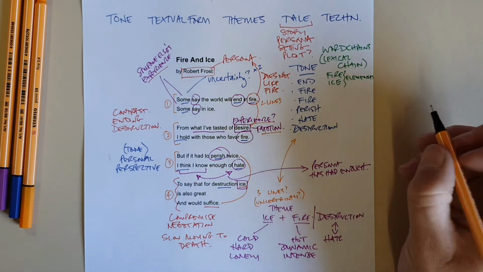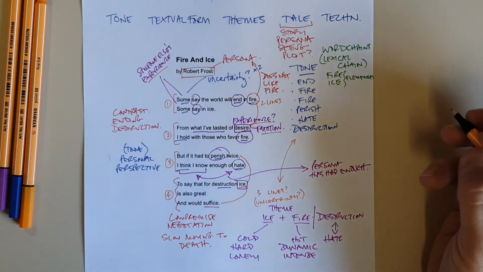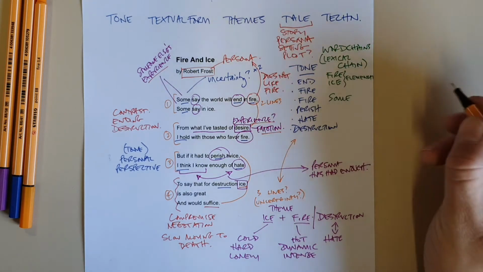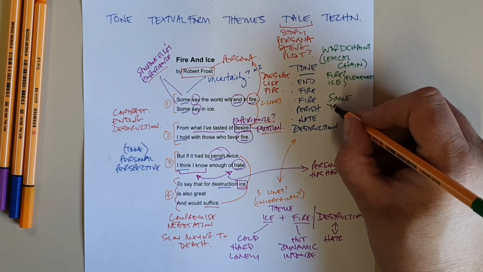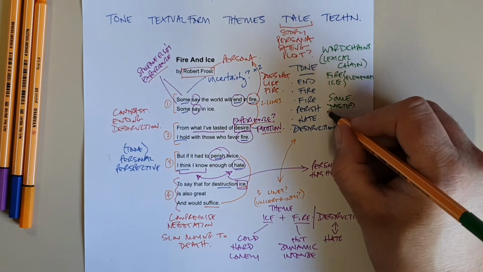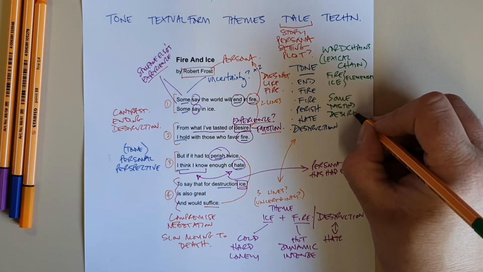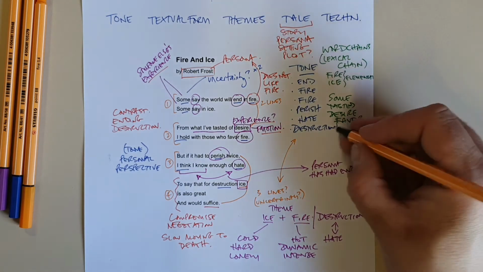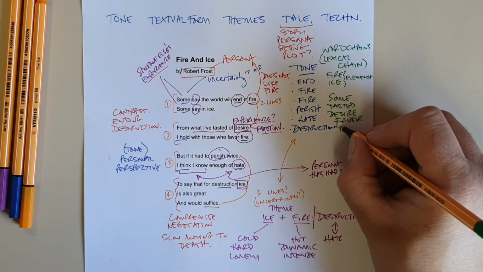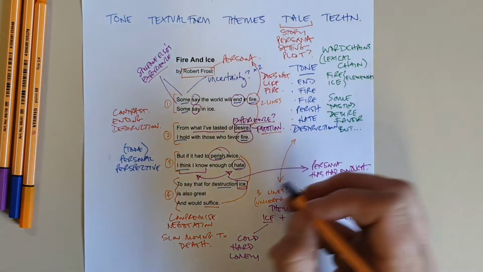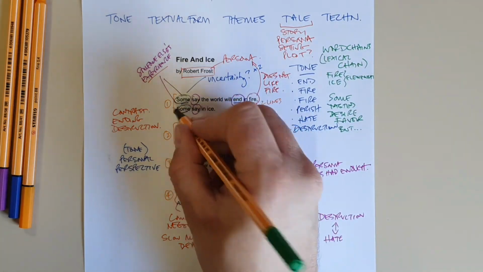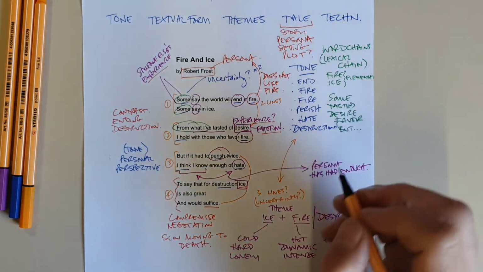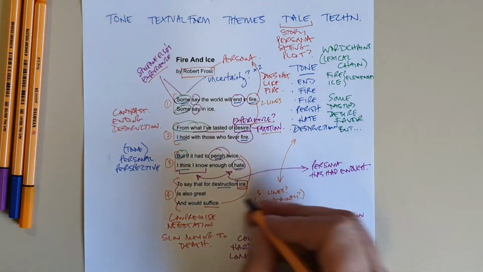And we've got this idea of an uncertain word chain. We've got "some." We've got "tasted." We've got "desire." We've got "favour." We've got the idea of "but." And so I can go through here and say "some," "from what I've tasted," again the idea of tasted, "but," "I think."